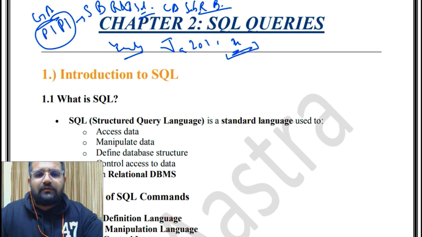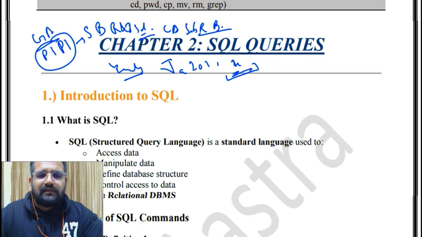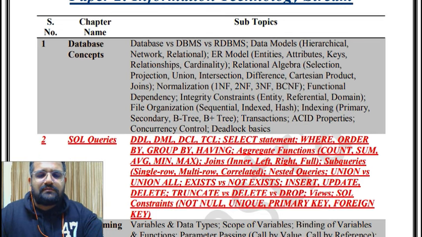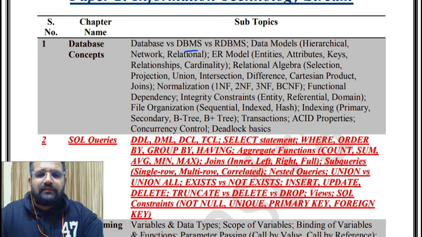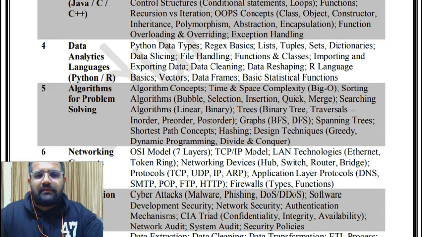Now coming back to our IT, we have already completed the first chapter. Now in IT we'll take chapter 2, that is SQL Queries. We have already completed chapter 1, that is database concepts, in which we saw about DBMS, about ER models, then normal forms, 2NF, 3NF, and BCNF, which is stronger than 3NF. All of these things are very important, ACID properties and some PYQs and questions. And you will get this PDF as well as the other important PDFs related to this exam as well as the other exams on the Telegram.